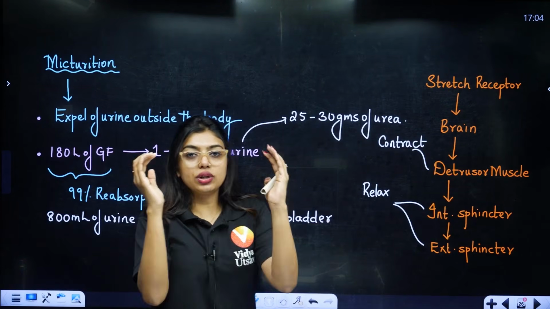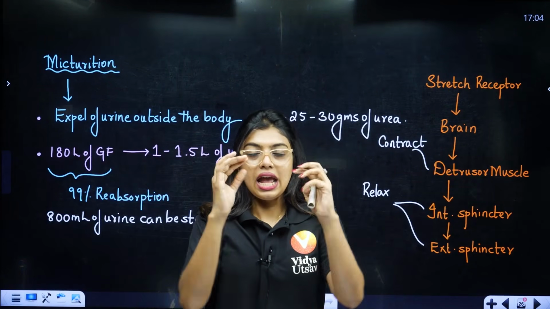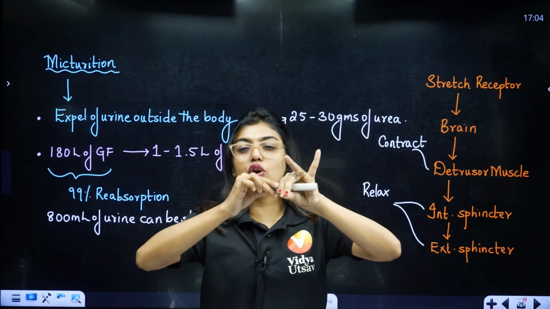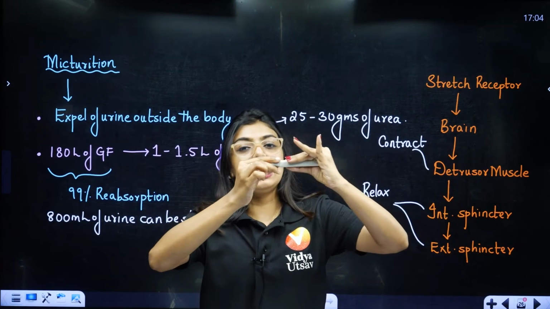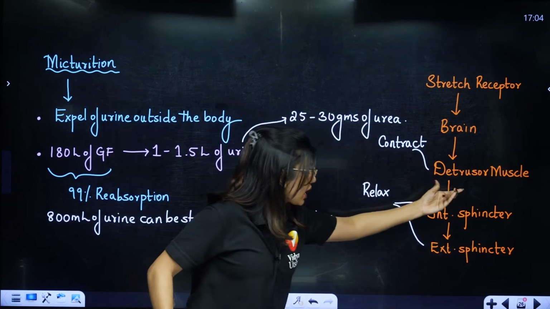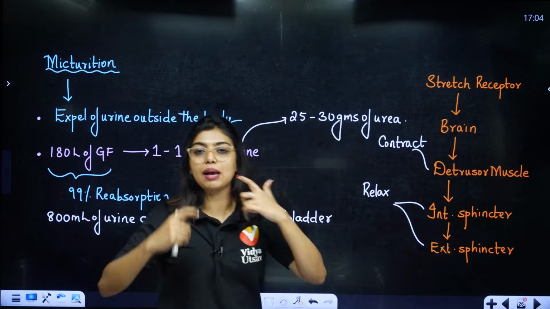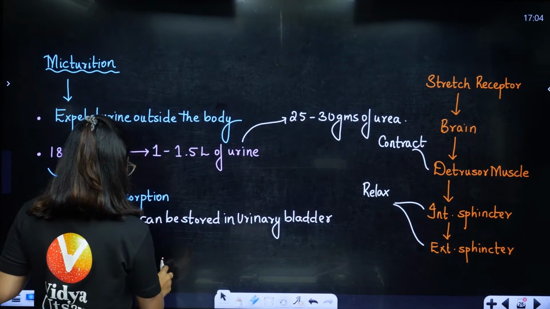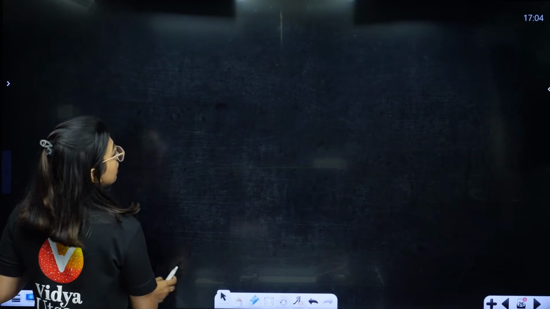That means the urinary bladder has to contract, and when the urine is coming down, your sphincter muscles will be contracted like this, so as not to allow any urine to expel out. They will relax, so the urine can come out. So one place contraction, one place relaxation is happening. Understood this? Yes or no?